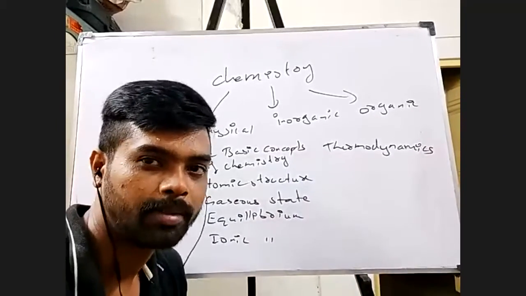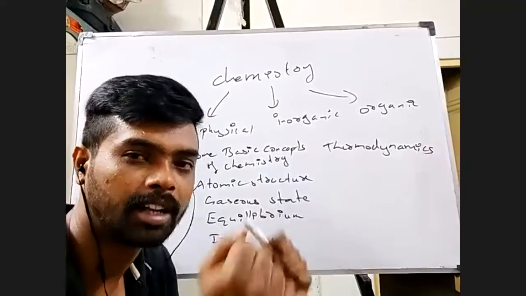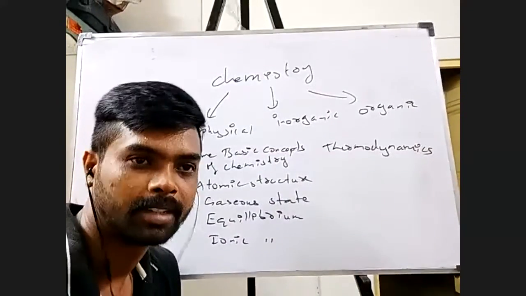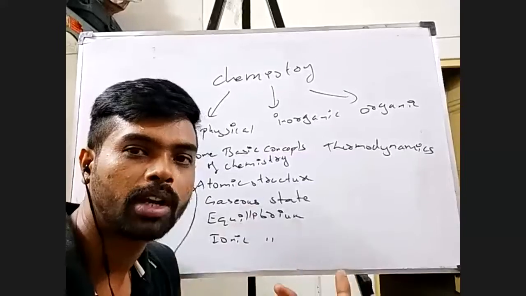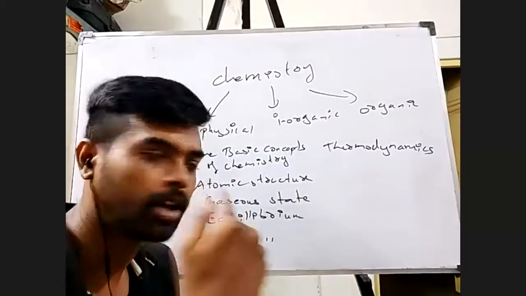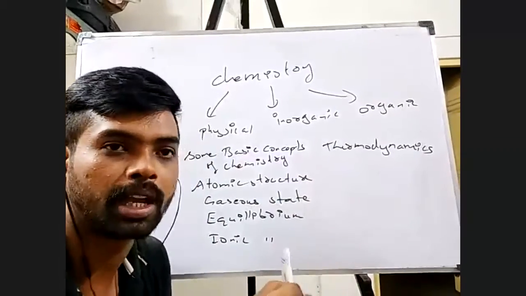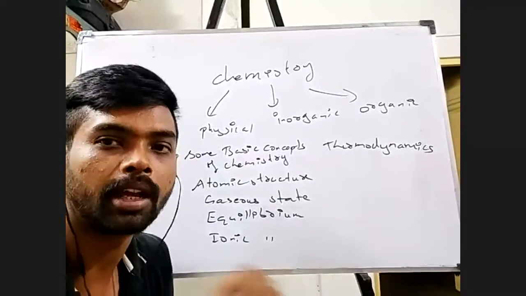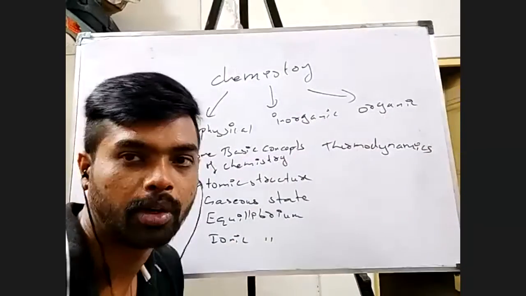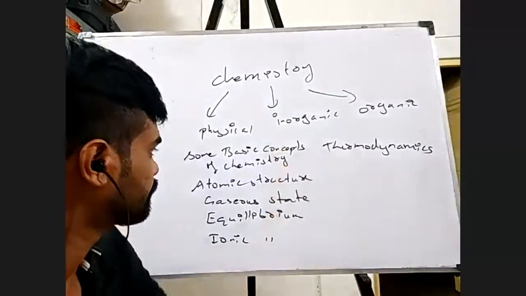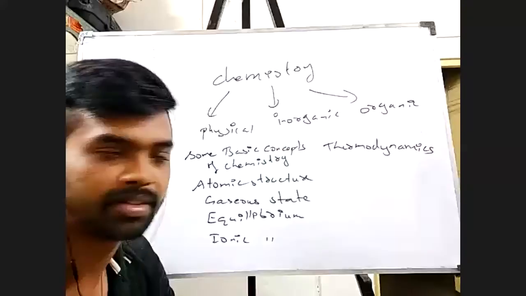If I mix a certain amount of reactants, how much product will I be able to get? So if I'm doing a chemical reaction, whatever trick we are going to study here, you should use it. How many grams of sodium should I take, how many grams of water should I take to form this many grams of NaOH? All these kinds of things we'll be doing in some basic concepts of chemistry.